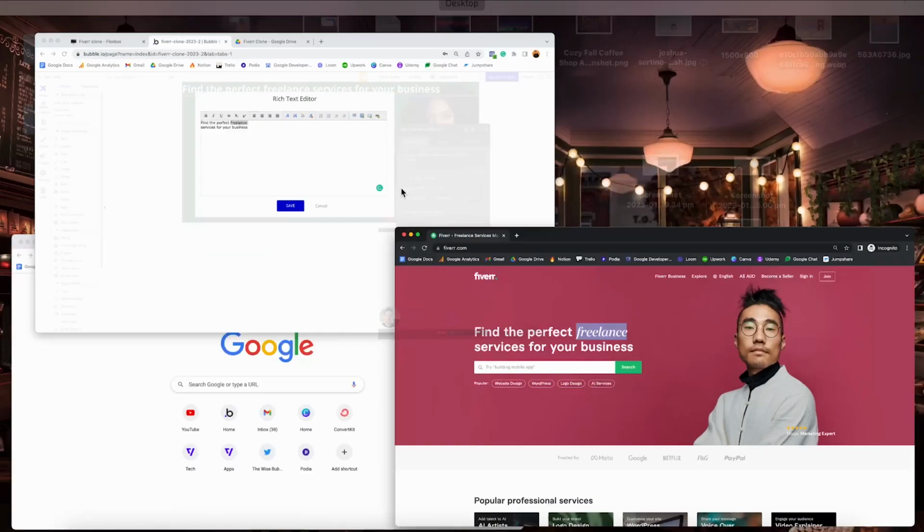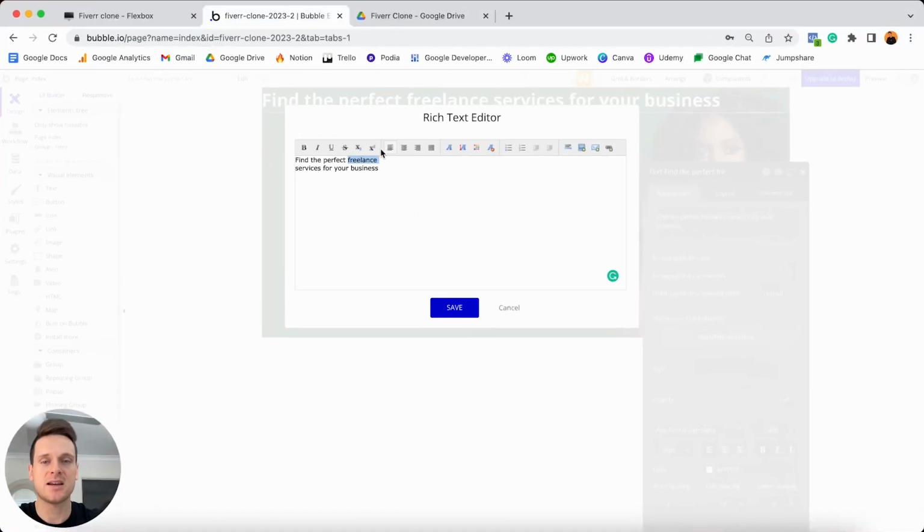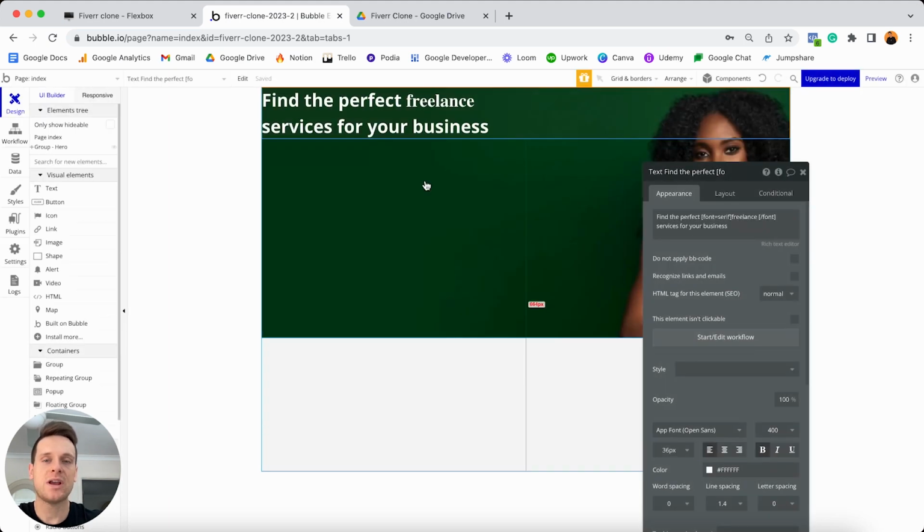And the way I can do this is by opening up my Bubble editor, and if I highlight just this word here, and then select on the font options. And if I scroll on down to the option which is known as serif, I probably butchered the name of that. However, what you'll see is that it's going to update the font style for just that word. Now, if I choose to save this, what you'll now see is that this text looks more like the actual real-world Fiverr product. But of course, we just need to update its position on our page.